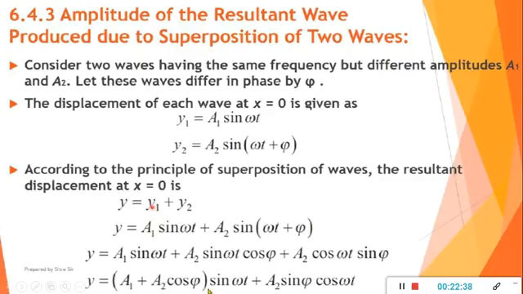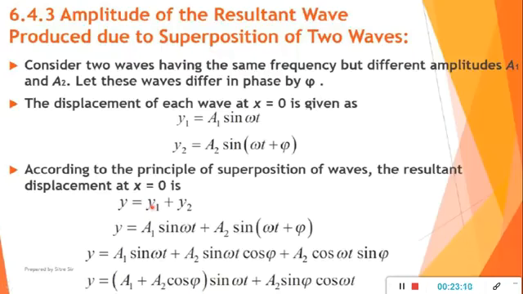Now if we write a1 plus a2 cos phi as a cos theta, a1 प्लस a2 cos phi की जगह पे हम लोगों ने अज्यूम किया है a cos theta. At the place of a1 plus a2 cos phi, assume it is a cos theta, and at the place of a2 sin phi we will consider a sin theta. Clear? a1 plus a2 cos phi की जगह पे हम लोग कंसिडर करेंगे, इसको अज्यूम करेंगे और टर्म a cos theta, एंड a2 sin phi की जगह पे we will assume a sin theta.